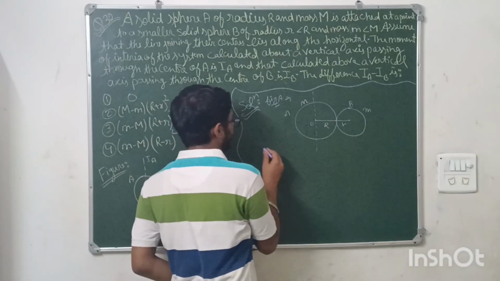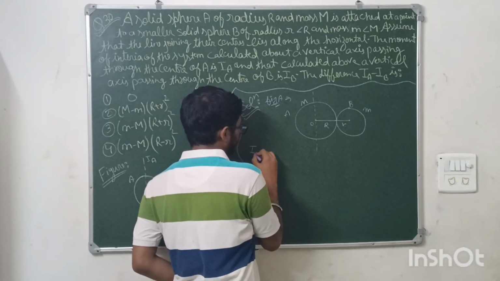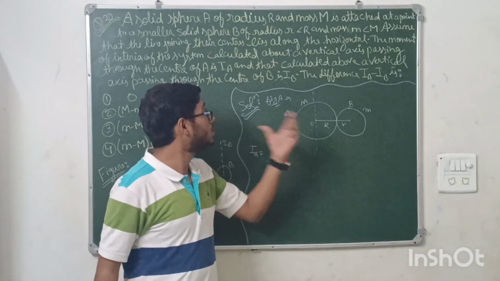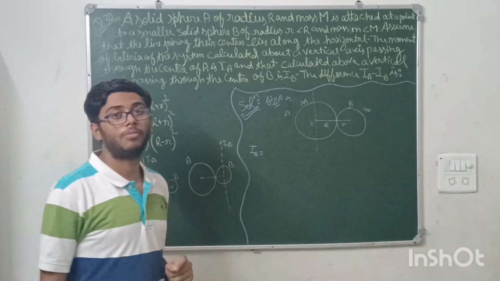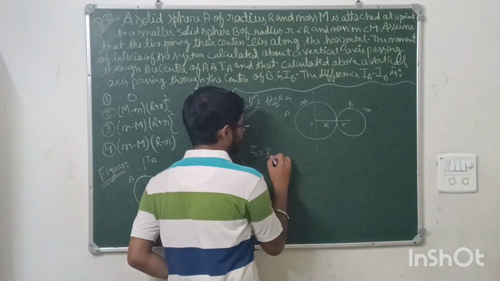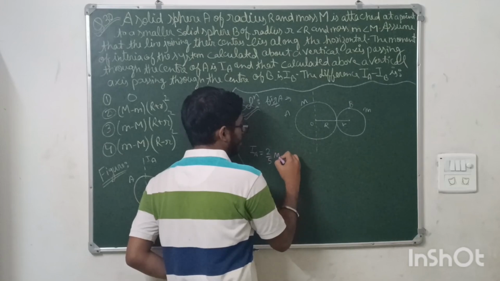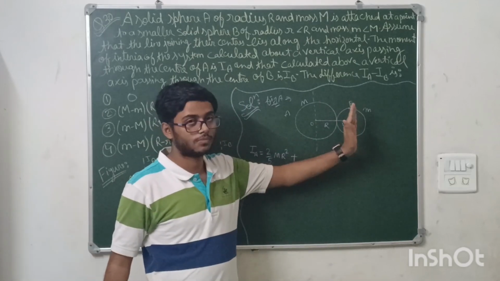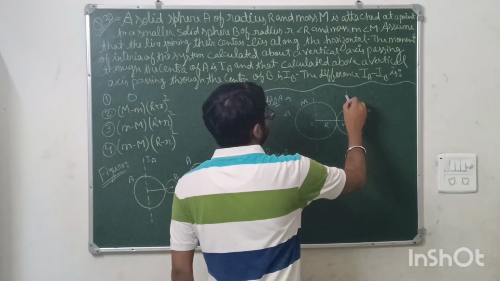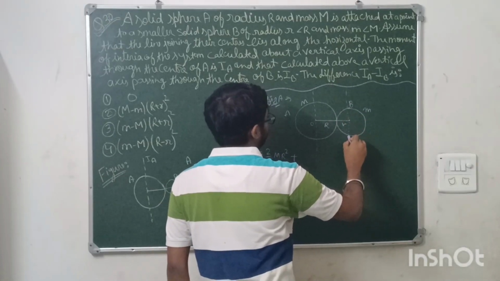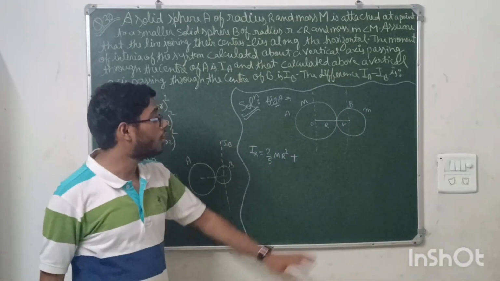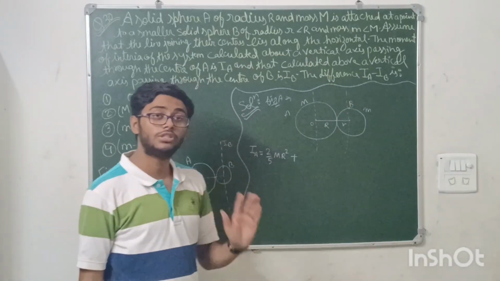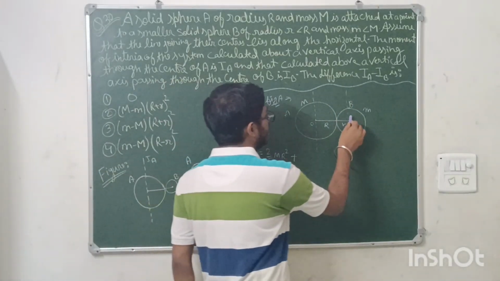Now for the bigger sphere, if I write, IA will be, for this solid sphere, 2 by 5 mr square. So it will be 2 by 5 for the bigger one, we are writing capital M into R square plus. Now for this, about the center of mass, I am writing the moment of inertia. So for the smaller one as well, first of all, we will be writing the moment of inertia about the center, and we need it at this point.